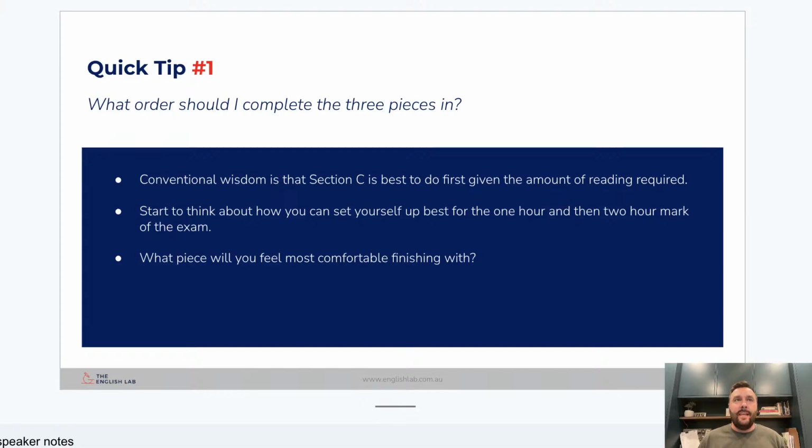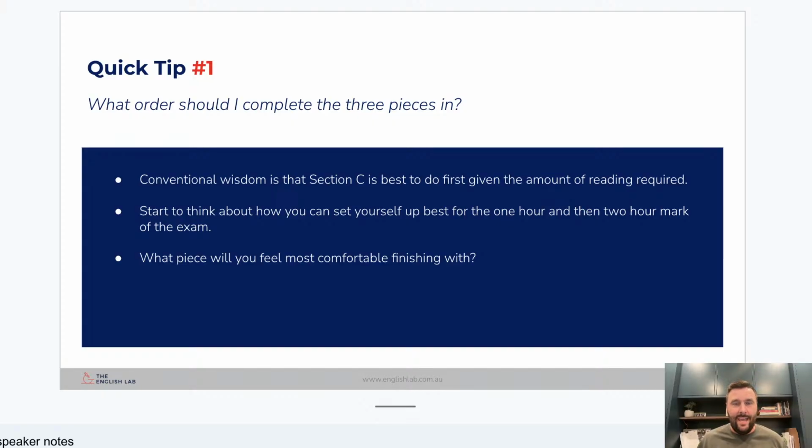We shouldn't get to the exam and be sitting there in reading time thinking, oh gosh, this is the first time I've sat and just read stuff when I haven't been able to write it. The idea behind doing Section C first is that we've got somewhere between 850 and 950 words of material in Section C. It is much easier to come back to that having just read it in reading time, rather than coming back to it, say, 2 hours down the line. If we leave Section C to last, we're going to be tired, 2 hours in, and thinking, oh gosh, can I actually remember all this material?